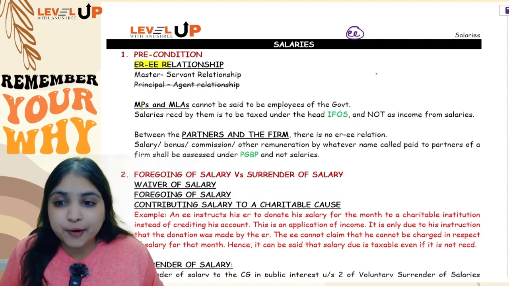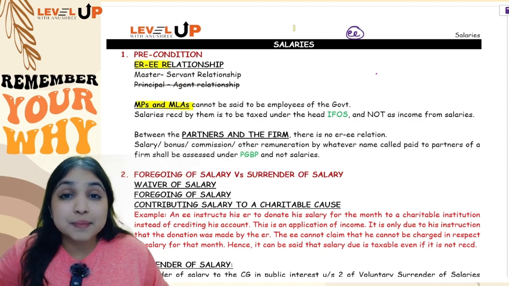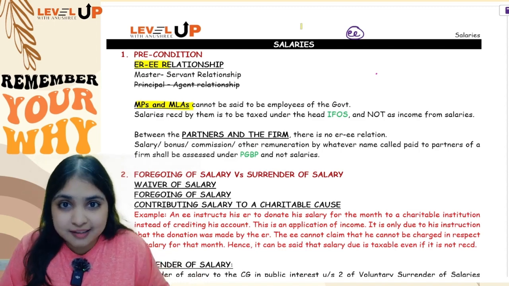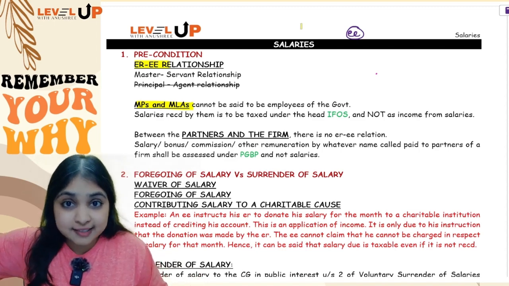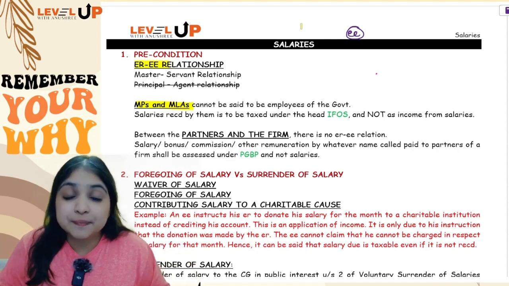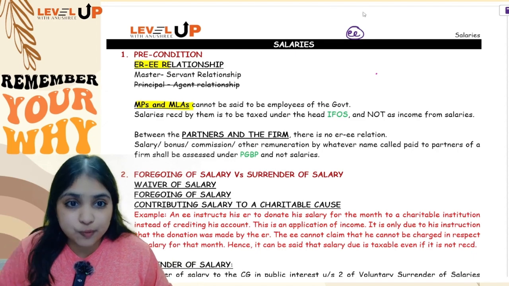Then comes my second point. What about MPs and MLAs? See, we can't call MPs and MLAs employees of the government. So there is no employer-employee relationship, which means no salaries head. So first of all, the salaries head is eliminated. Then what about their incomes? Their incomes will be taxed under which head? Their incomes will be taxed under the IFOS head. Let me give you that IFOS revision also now itself.